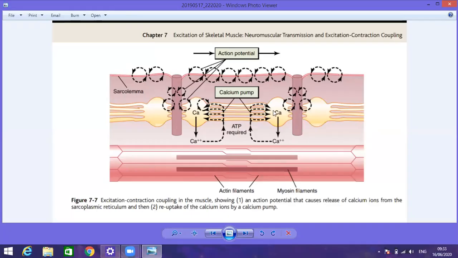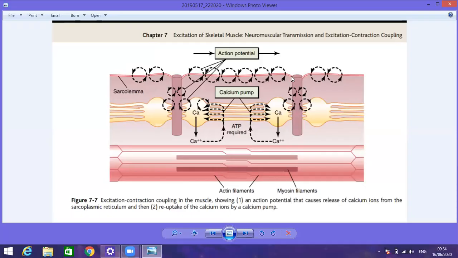The sarcoplasmic reticulum has two parts. There are the longitudinal tubules, and at their distal end there are the cisternae. This portion we call the distal cisternae. This is the distal cisternae of the sarcoplasmic reticulum. You can see that the distal cisternae have attachment with the membrane surrounding the tubules here.